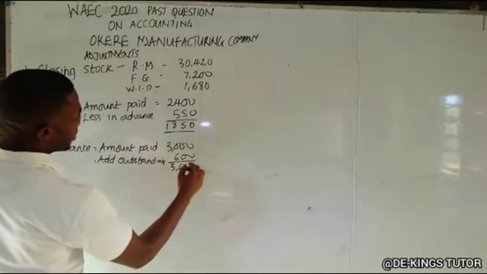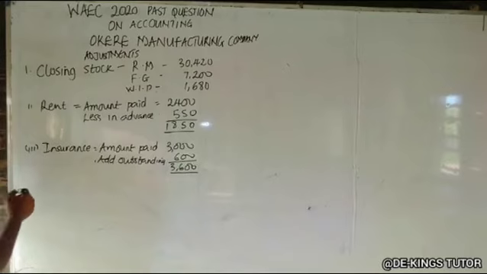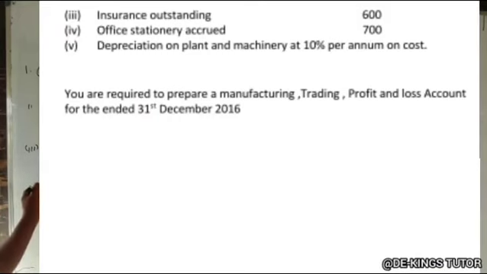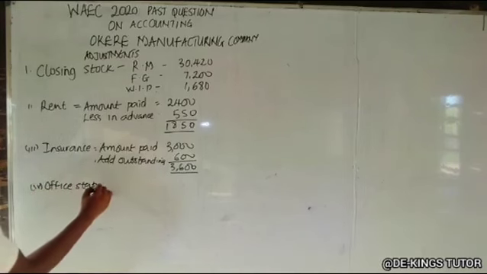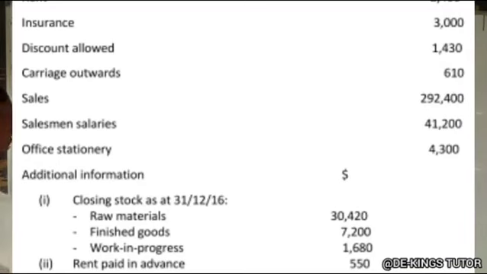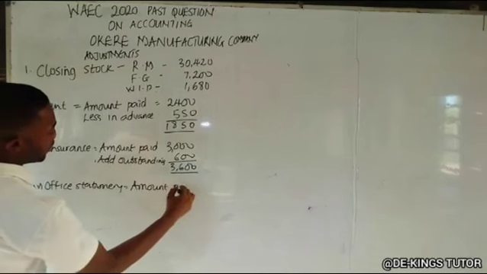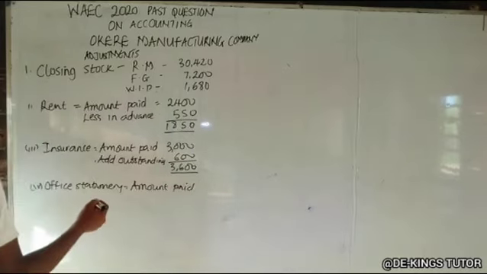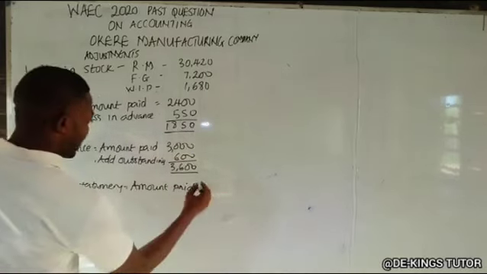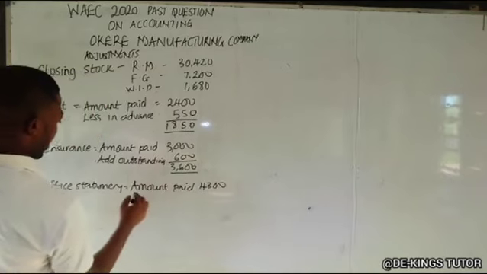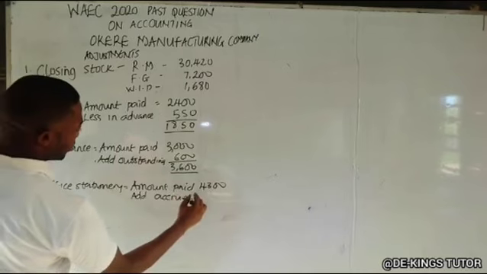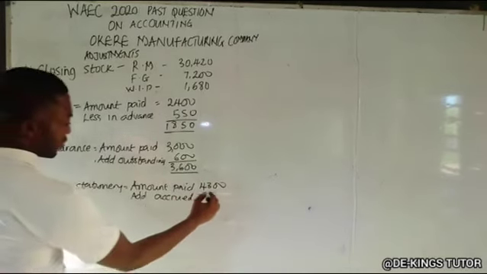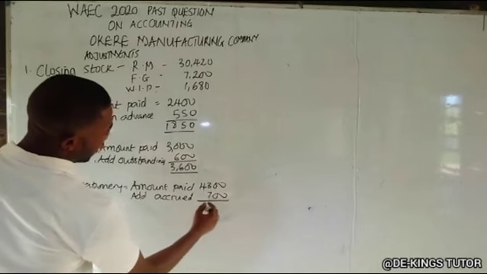So we say office stationery. Now the amount paid for the office stationery in the question there is 4,300. Now they said it is accrued, so we are adding. Add accrued. Accrued is 700. So 4,300 plus 700 is 5,000. Okay. Now the last one for the additional information, they say depreciation.